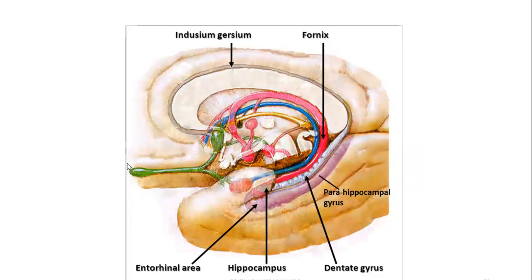This is the picture showing the parahippocampal gyrus. Here is parahippocampal gyrus, and this is entorhinal area, and this is dentate gyrus. And here we can see this is indusium griseum, the thin layer of gray matter on the superior surface of corpus callosum.